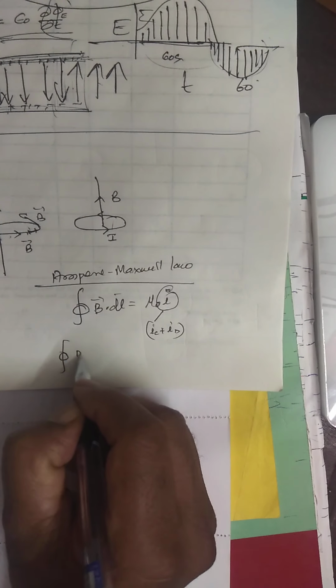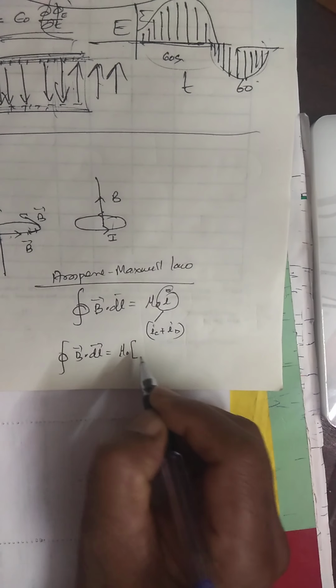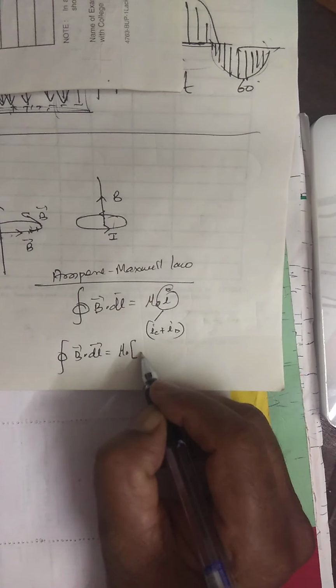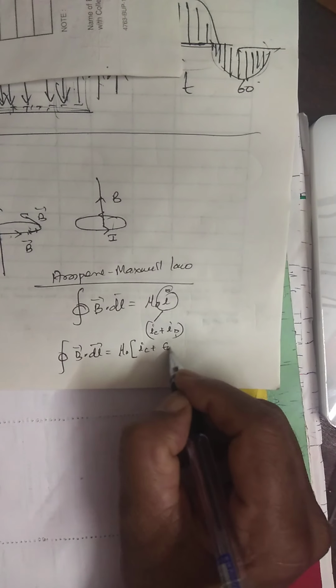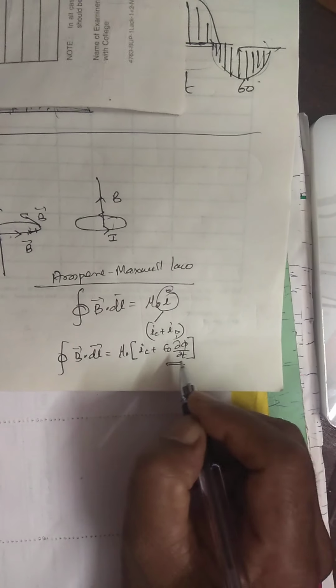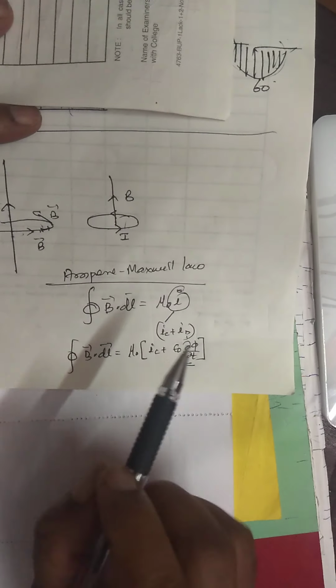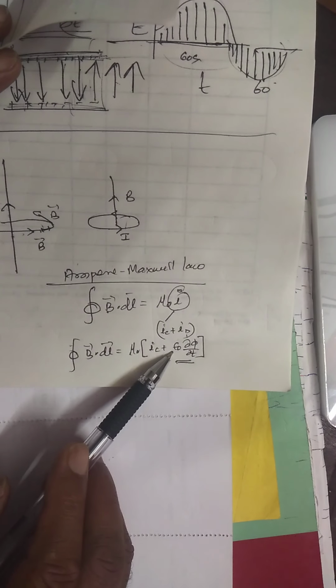This is not there for your exam, but just write this down: I_C plus I_D is equal to epsilon naught d phi_E by dt. Because of inconsistency in Ampere's law, Maxwell introduced it.